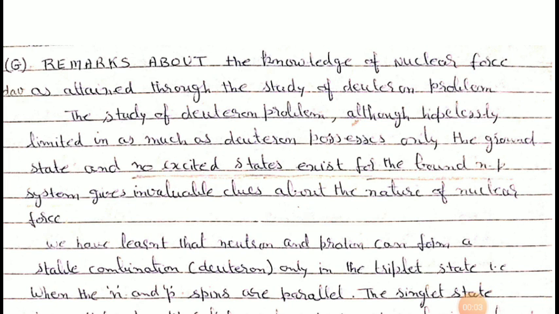Today our topic is conclusions from the study of deuteron problem. As we have already discussed, to find out the nature of nuclear force, we can study a bound system of two nucleons, which is the simplest form of a nucleus which we can find in nature. The example of a two nucleon system is deuteron. And the other is to study the nucleon-nucleon scattering.